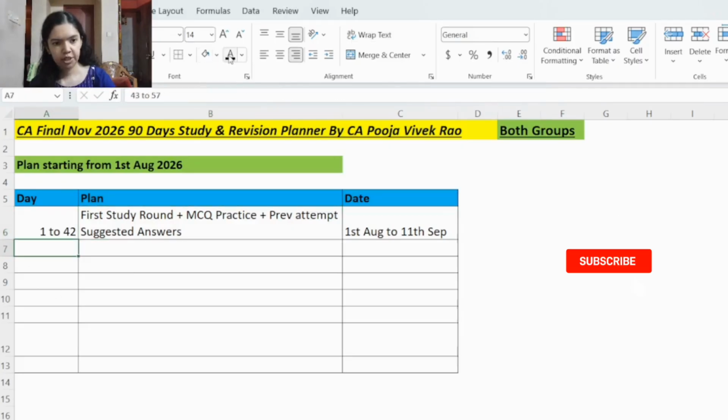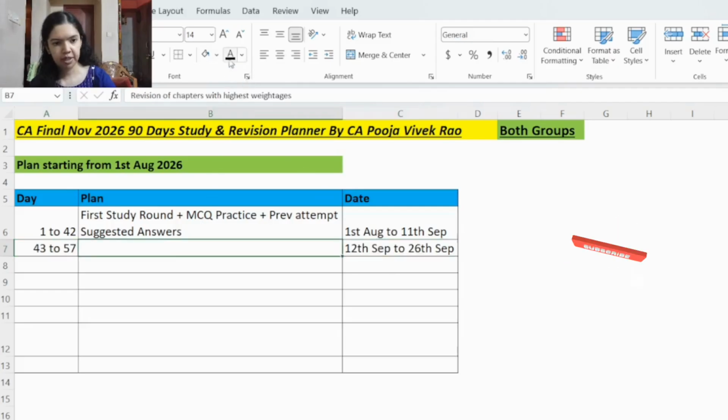Then from day 43 to day 57, so from 12th September to 26th September, here you will start with your revision.